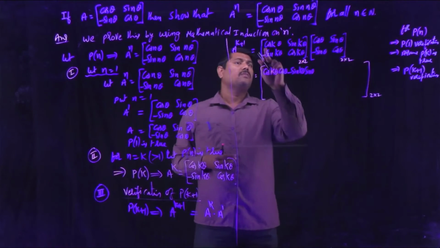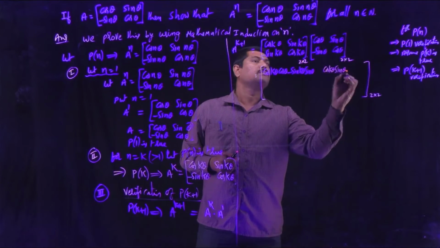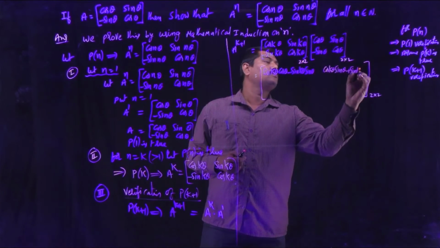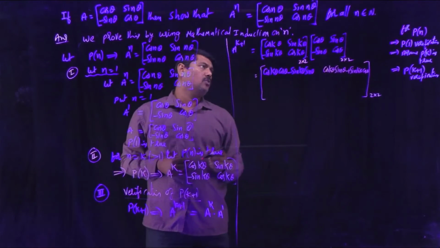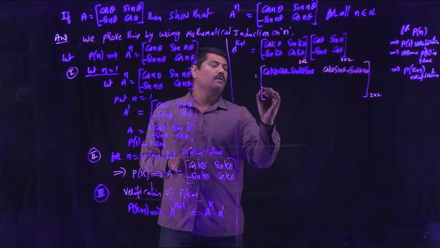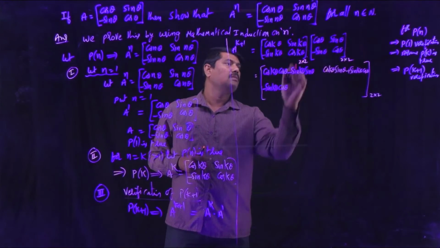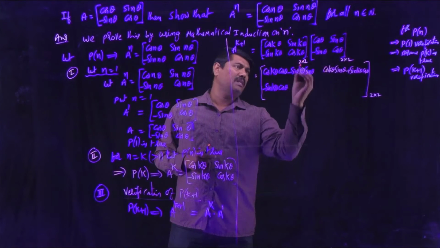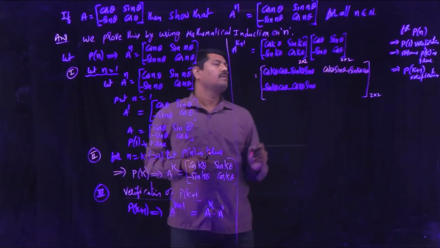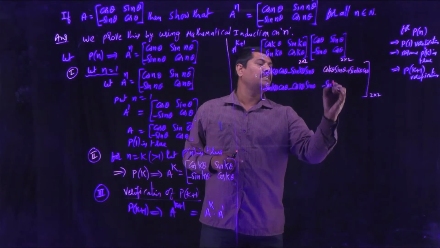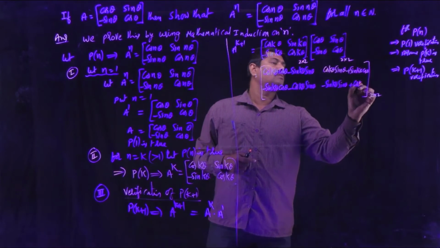Next, first row with the second column you will get cos k theta into sin theta plus sin k theta into cos theta. Next, come to second row. Second row multiplying with the first column, minus sin k theta into cos theta, cos k theta into minus sin theta becomes minus cos k theta sin theta. Now minus sin k theta into sin theta plus cos k theta into cos theta.